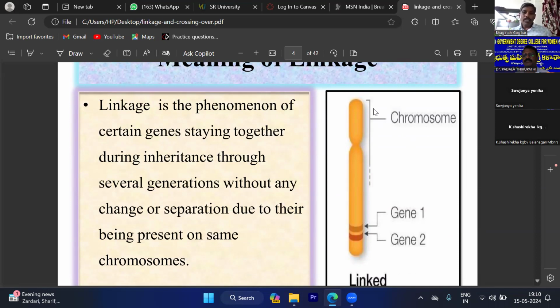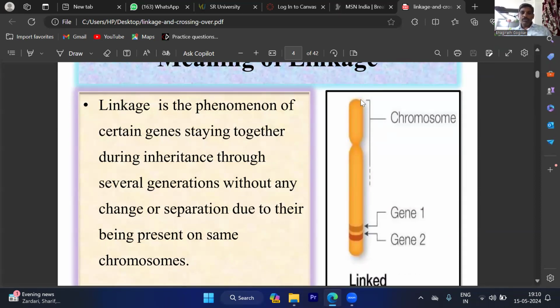For example, this is the chromosome. In this chromosome, a number of genes are arranged in a linear fashion. So for example, these two genes, gene 1 and gene 2, are very close together, and they always move continuously from one generation to another generation without separation. This type of phenomenon is called the linkage phenomenon.